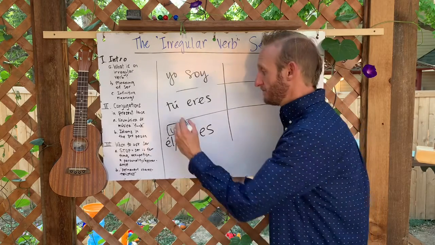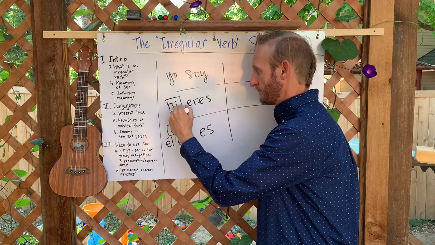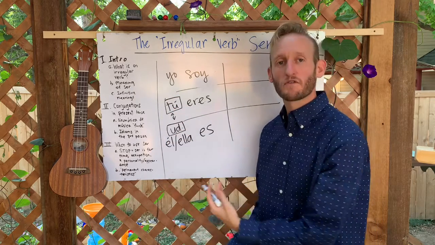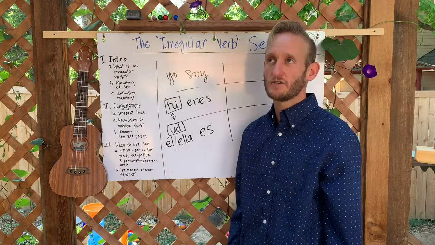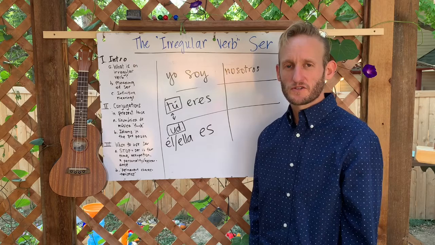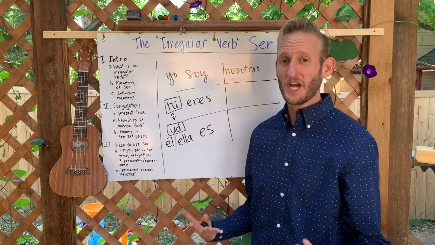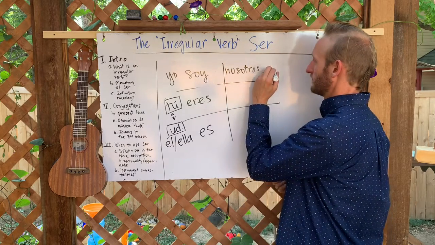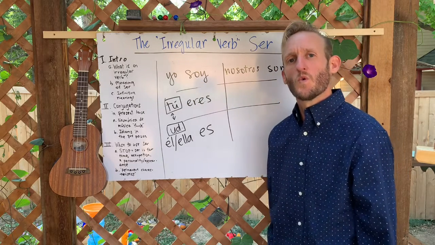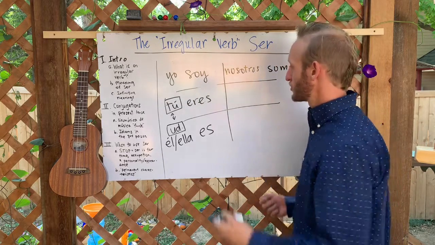Usted, by the way, means the same thing as tú. It's just a more respectful way to say it, like you sir, or you madam. What is the nosotros form of ser, as in we are? Somos. What is the vosotros?